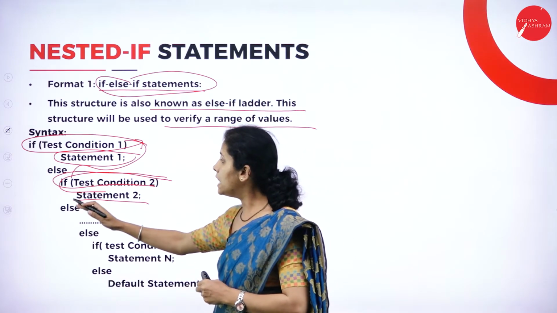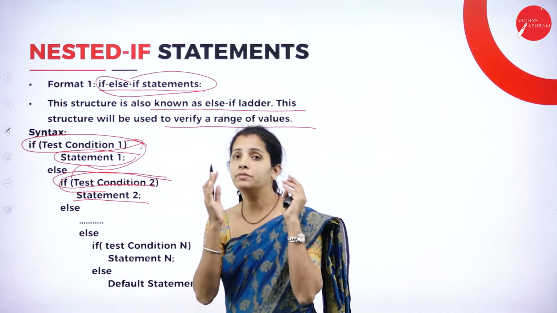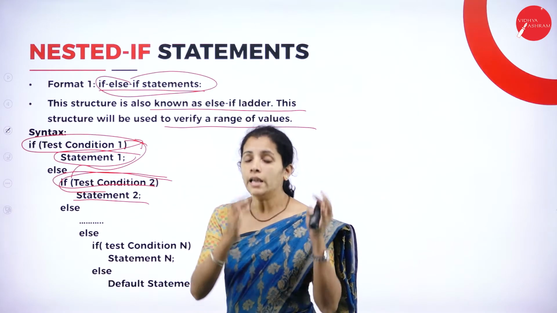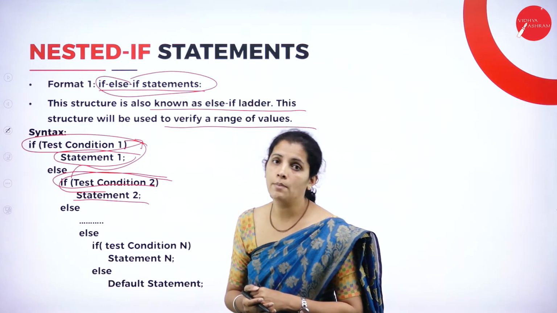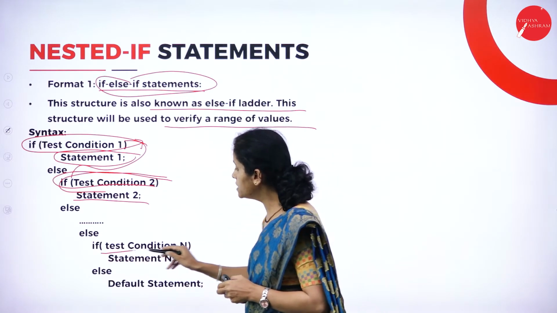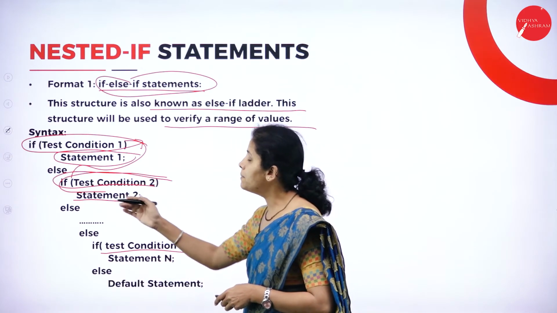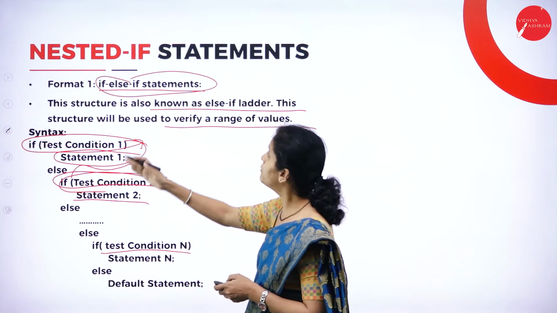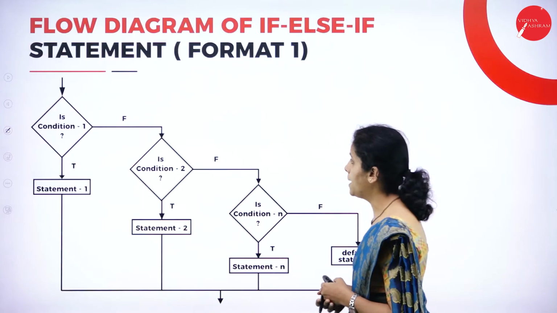And else, once again, I'll write the if statement. If that condition is true, execute the true statement. If that condition is false, in my else statement, I'm going to write the if statement once again. This is the way I can use the if else if statement in my program.